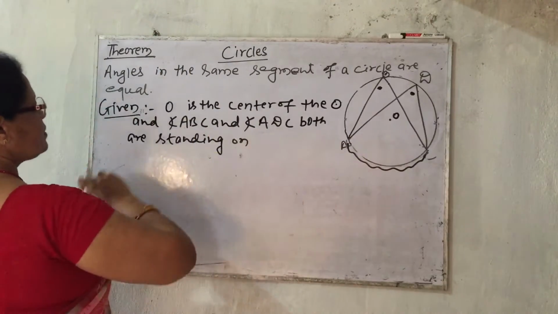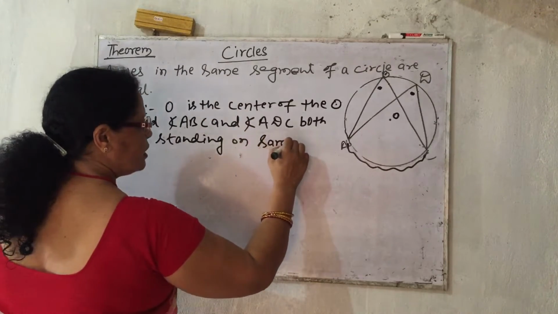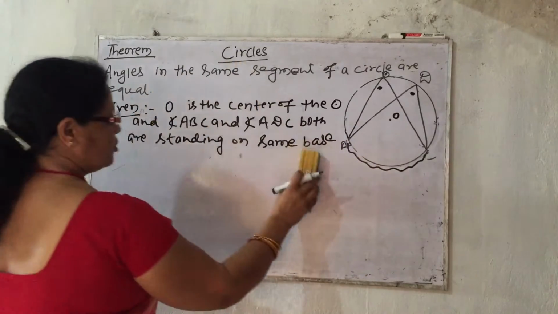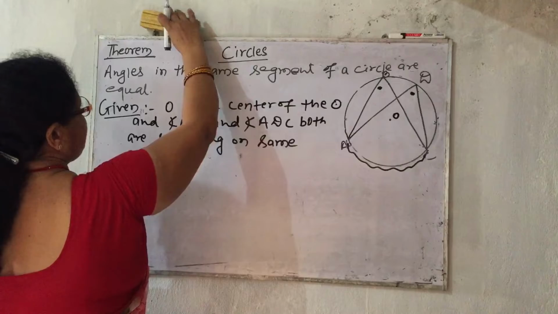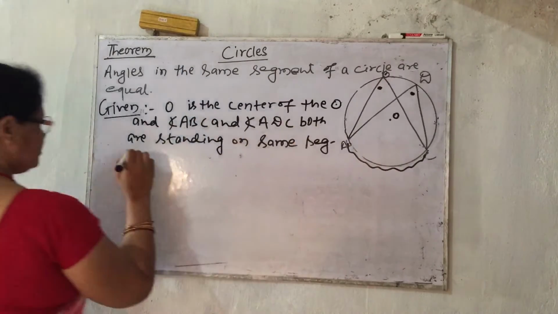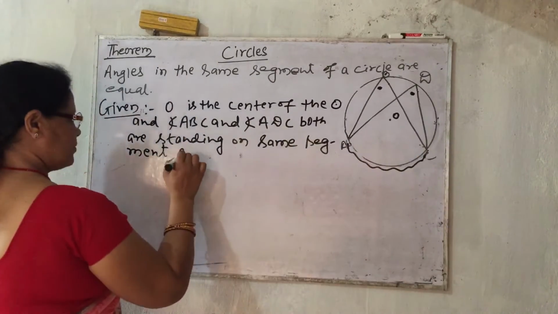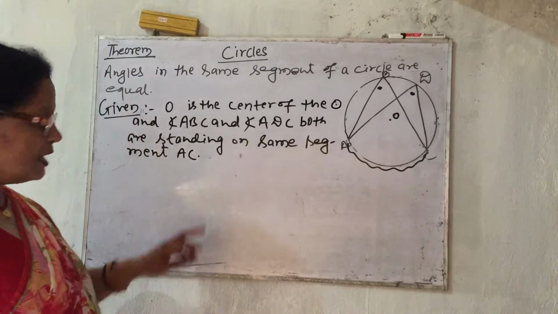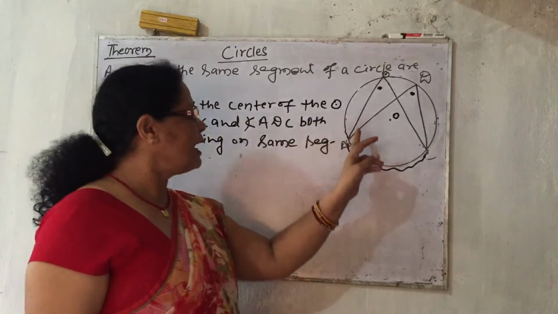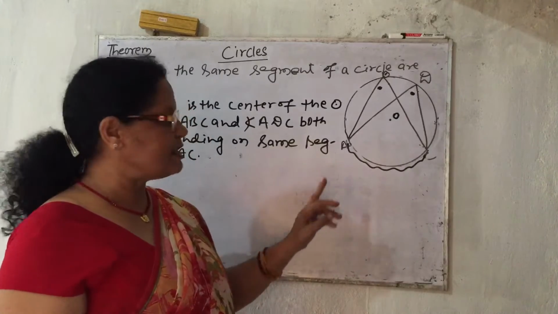O is the center of the circle, and angle ABC and angle ADC both are standing on the same base, or same segment. Also we can write down standing on same segment AC. This is given.